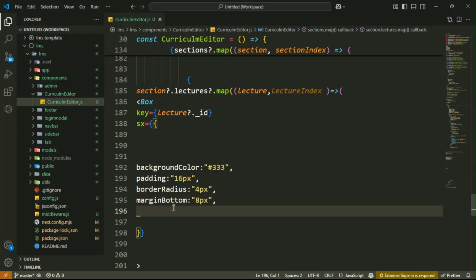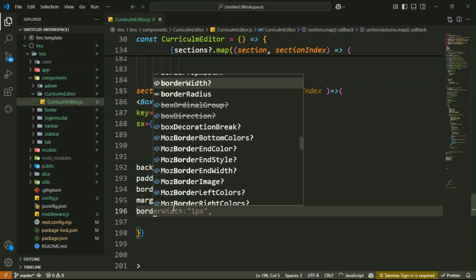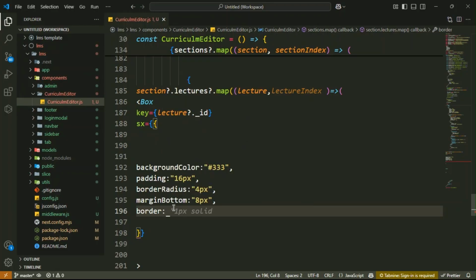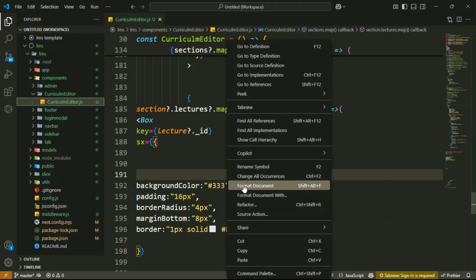Then here you have to add the border around the lectures. Border 1 px, then solid, then hash e0e0e0. Got it? So let's format your document.